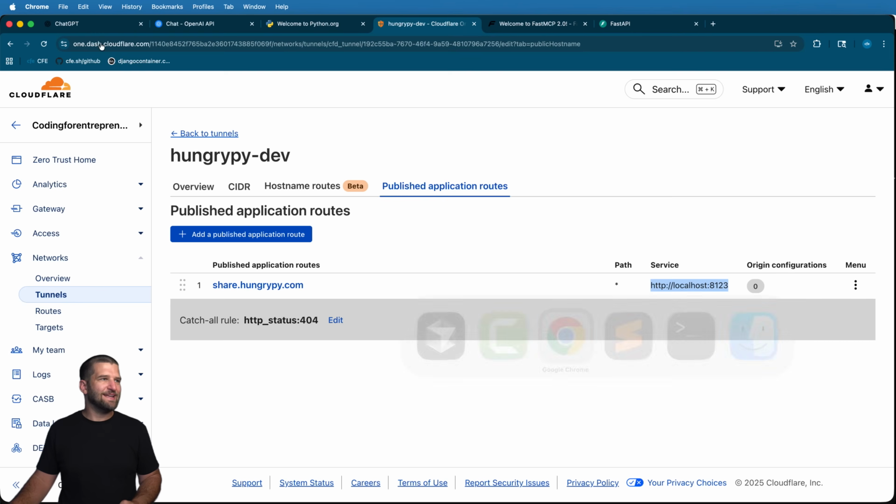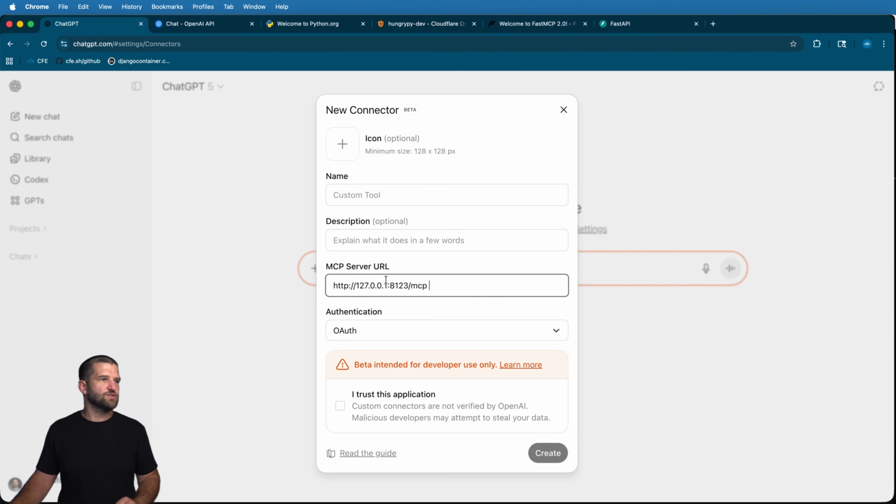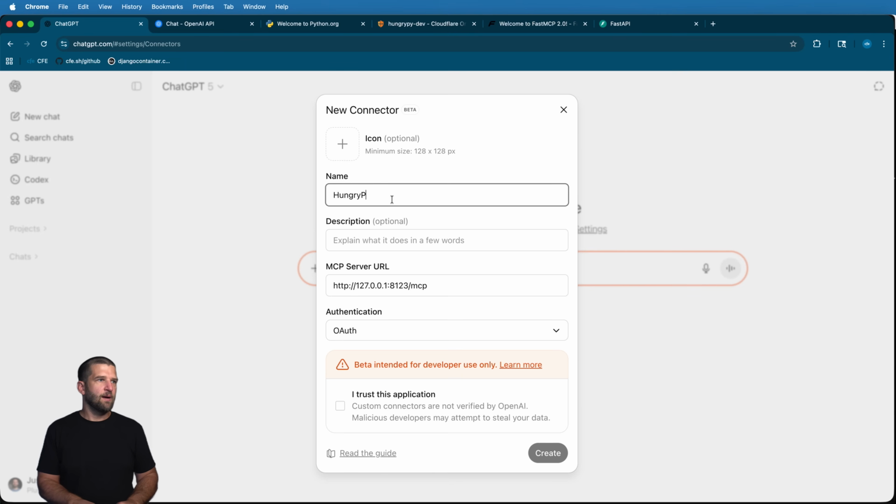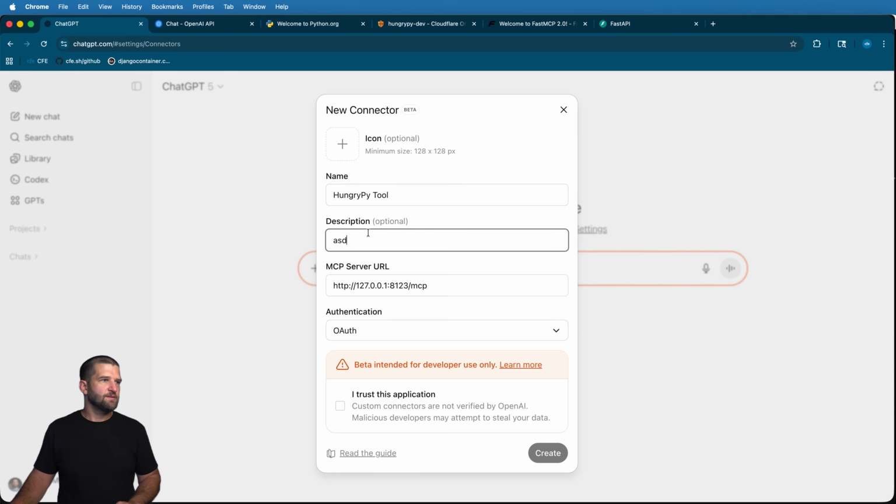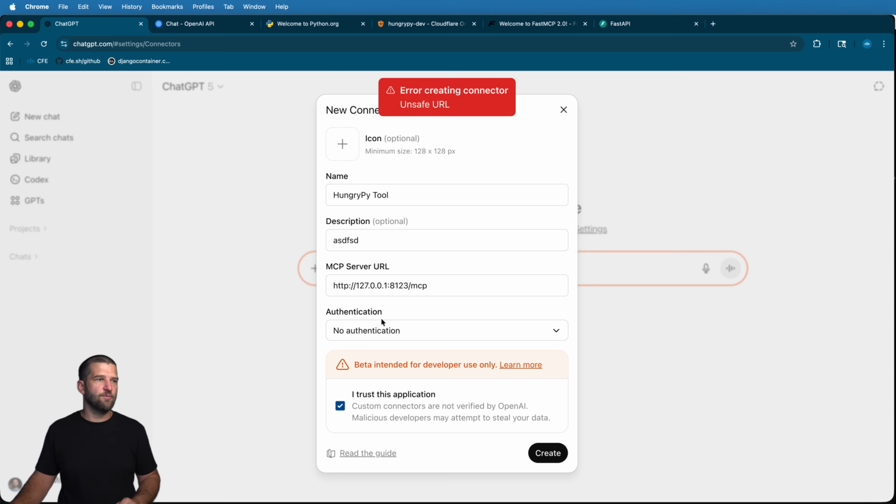Now, of course, if I try to give this to ChatGPT as my server, ChatGPT might allow me to do this. Let's try it out. I'm going to go ahead and say hungry pie tool, just some arbitrary name there. I'm going to turn off authentication. I don't have authentication, and I'm going to go ahead and trust this application in here. And there we go. I'm going to hit create, and it might actually allow for me to bring this in. Nope, unsafe URL. Right off the bat, it doesn't allow for that.